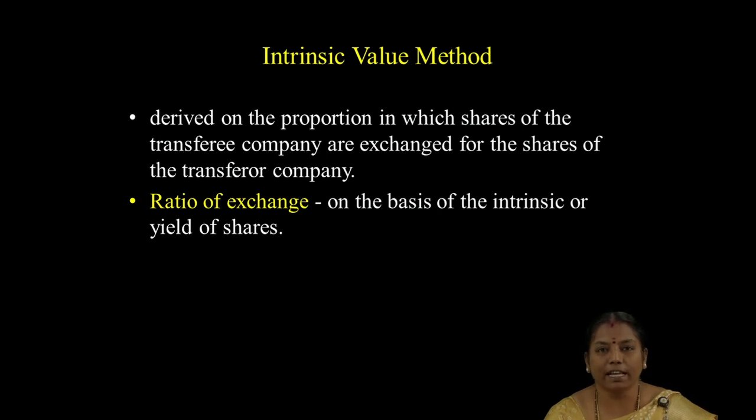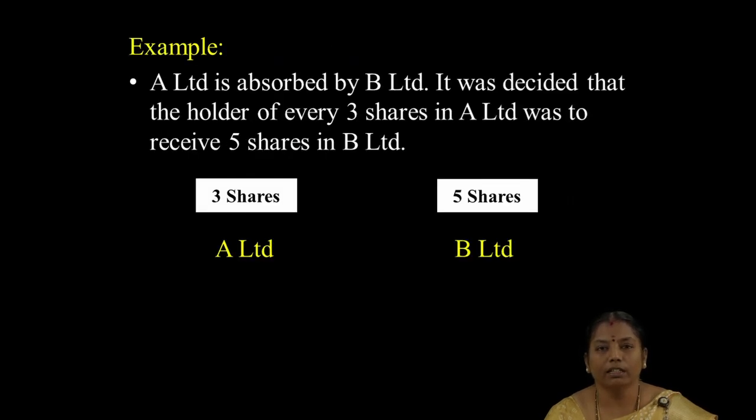Let me see one example for this. Here A Limited is absorbed by B Limited. It was decided that the holder of every 3 shares in A Limited was to receive 5 shares in B Limited. So this is called the intrinsic value method.